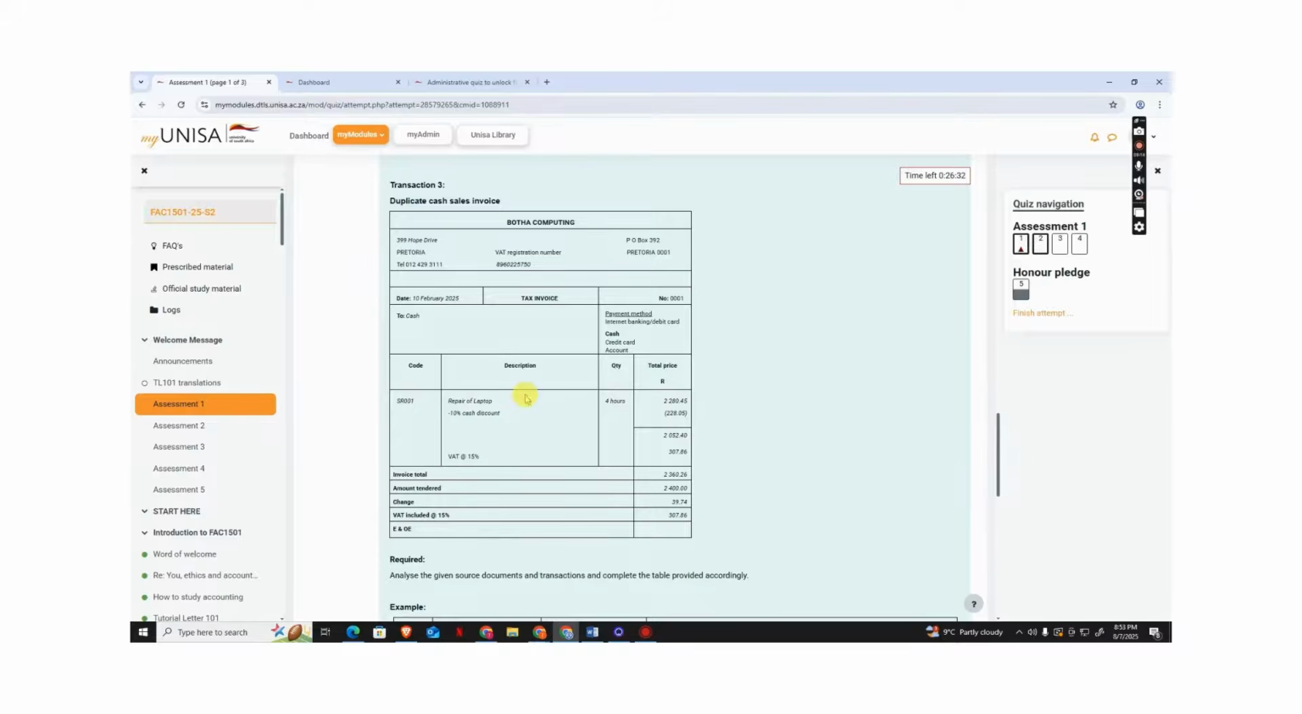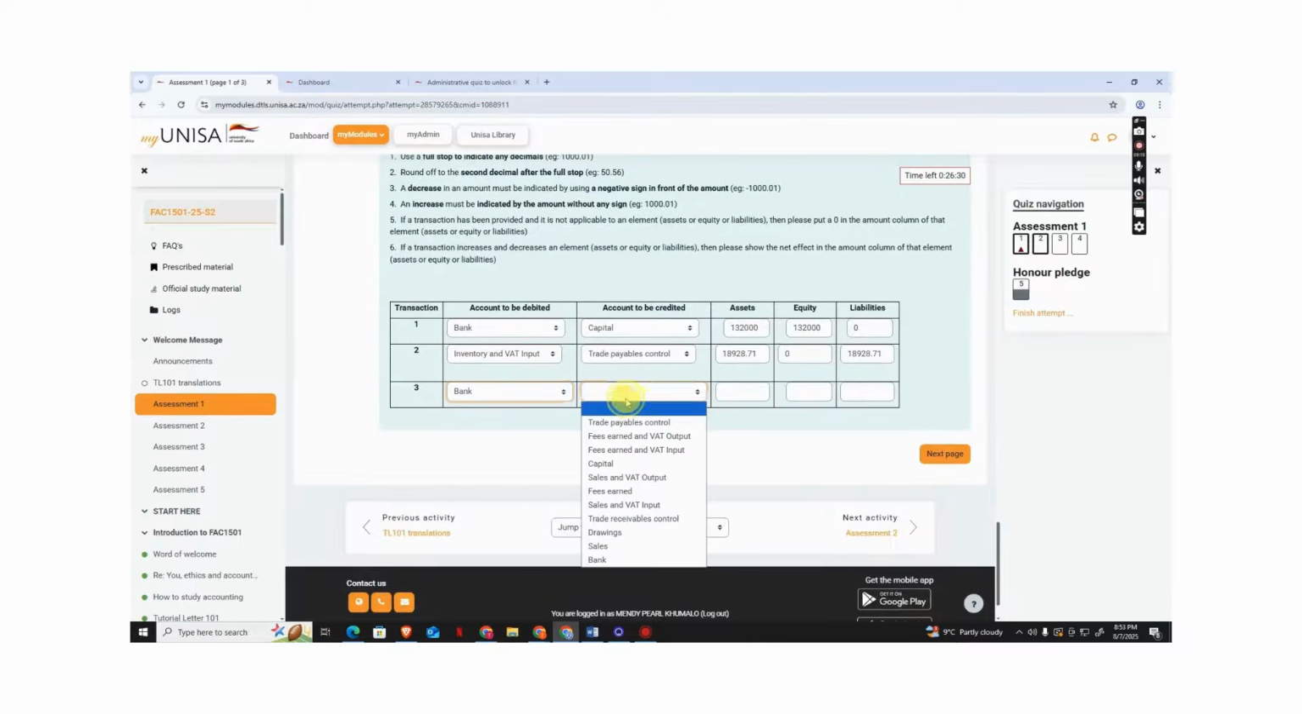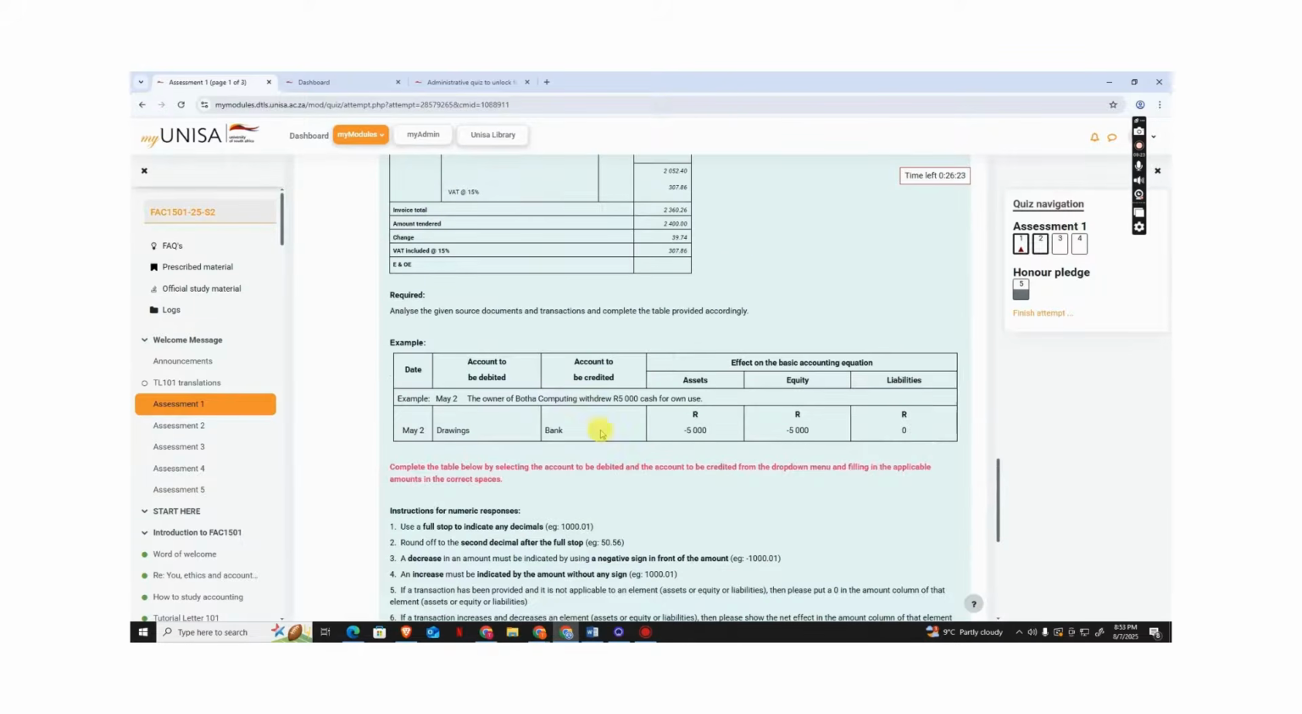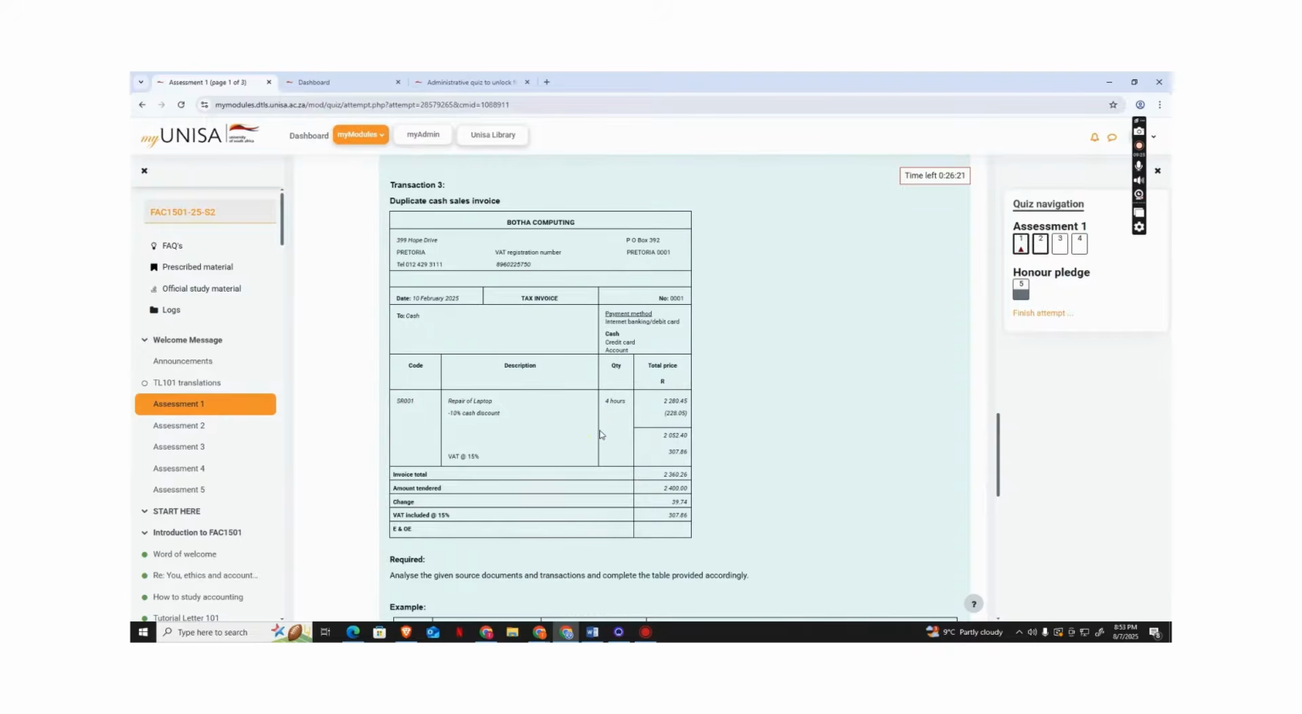We repaired laptops, guys. So on this side, you will say service rendered or sales, because we count our income from repairing things as a sale, guys. So guys, this is the VAT amount. This is the discount amount. So you don't account for the discount. You only account for the money that you have received. So the money that you have is this one.